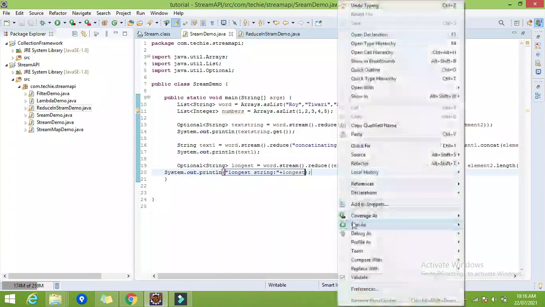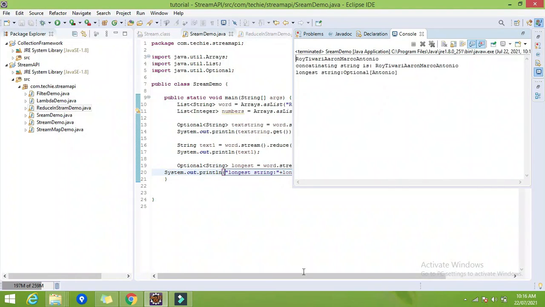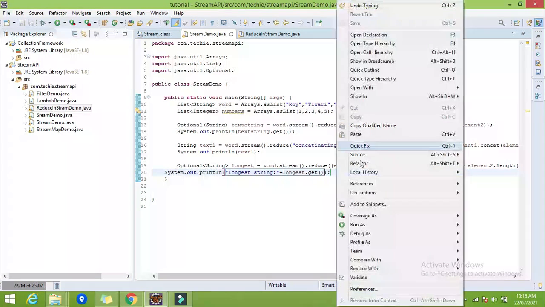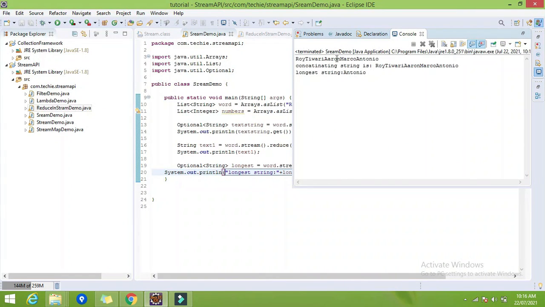Let's run now. I have not used the dot get method to retrieve the value from the Optional variable. So now run as Java application, and here we get the longest string is Antonio.